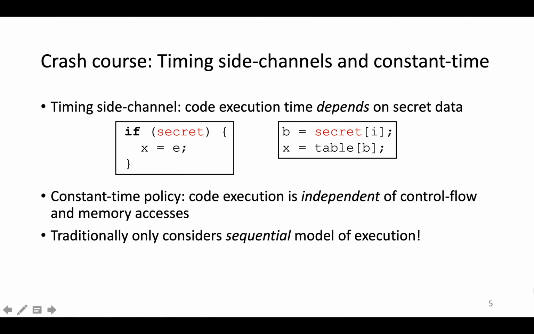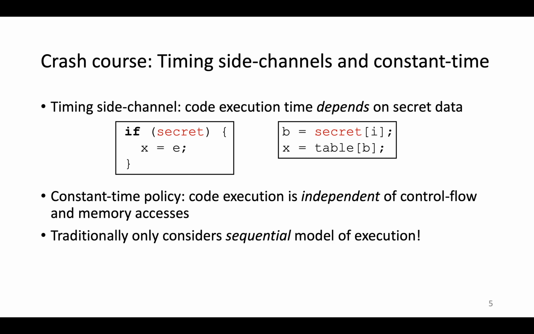Before we dive into things, let's first explain what the traditional notion of constant time is, how it protects against timing side channels, and what changes when speculative execution comes into the picture. For crypto code, even if it's functionally correct, it can still leak secrets through timing side channels if it executes for an observably different time depending on the value of secret information. For example, in the left code snippet, branching on a secret value can lead to a measurable timing variation since the body of the conditional is only executed if the secret value is true.